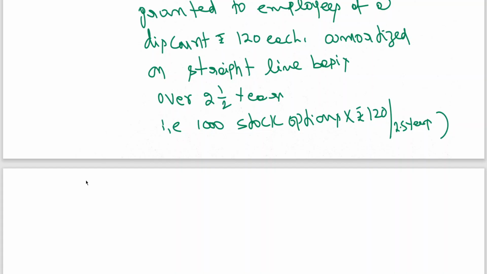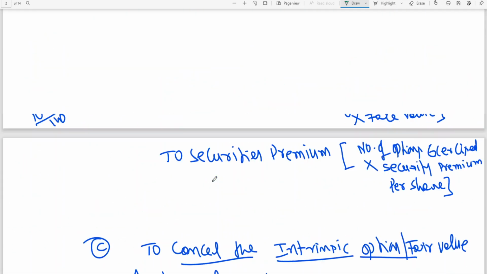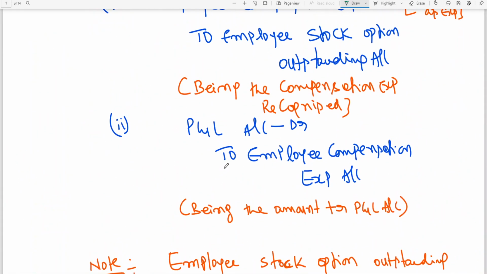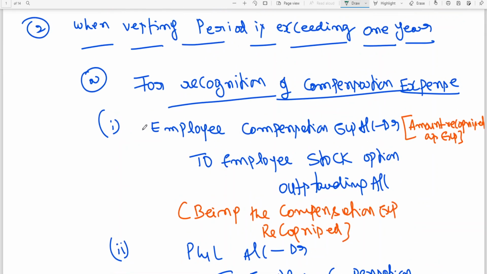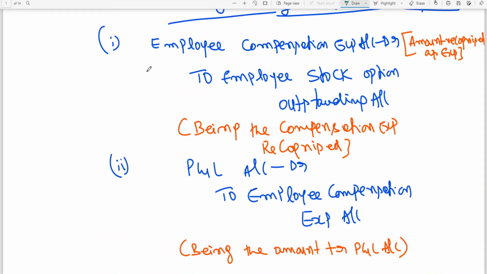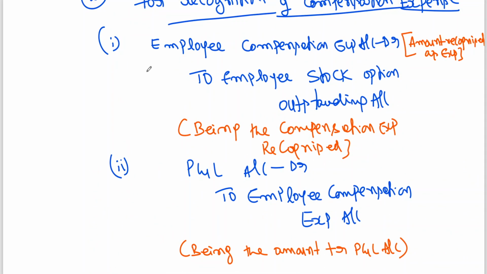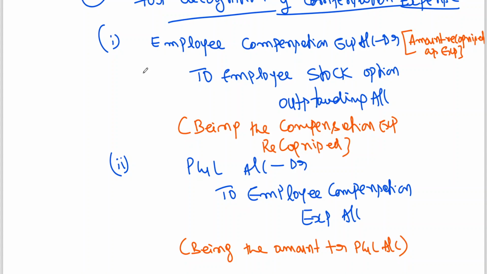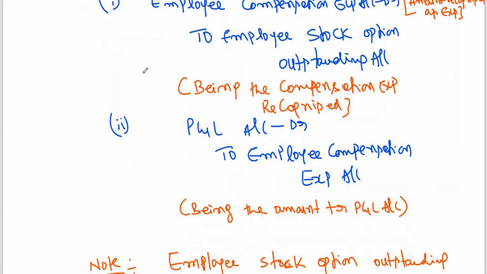this is the narration for first entry, and today you learned the second entry will be, I have told you, profit and loss account debit. Here I have written the entry: P&L account debit to employee compensation. First entry is completed. See, these entries you should keep on continuing till the vesting period is completed, unless before the vesting period there is any lapse or any employees leaving the organization, the treatment will be an additional entry, that I will be explaining after completion of the second year entry.